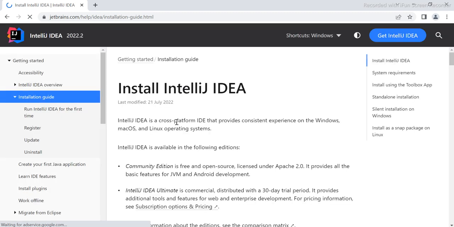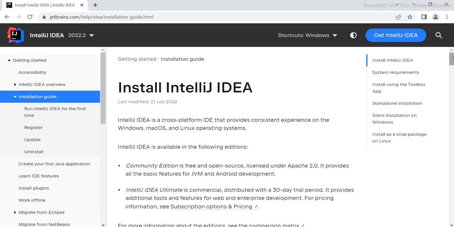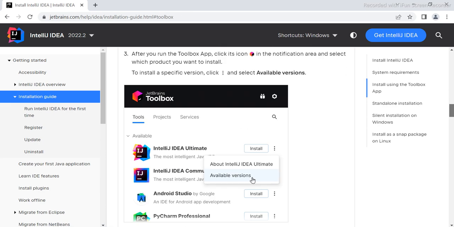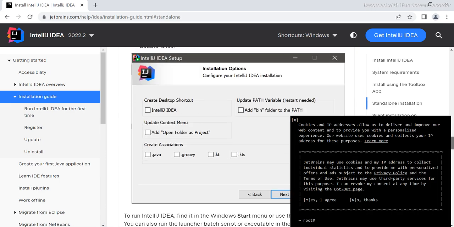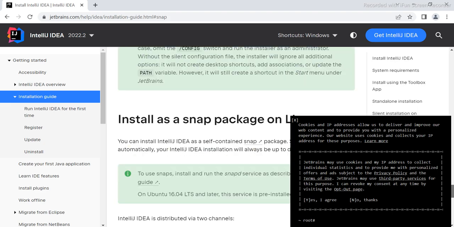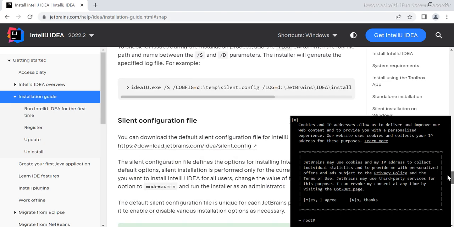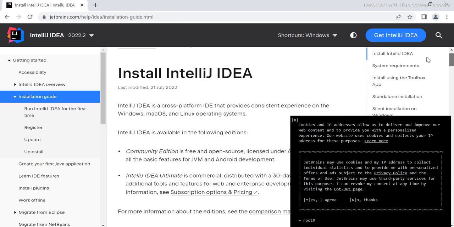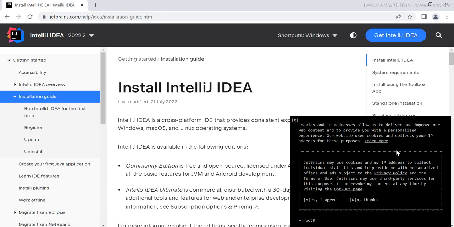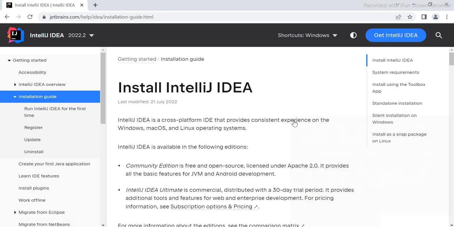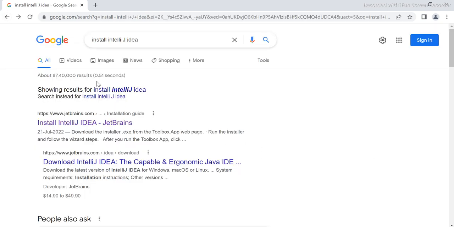Okay, let's go there. IntelliJ IDEA. Okay. I think we have to just install the community version. Okay. So let's see if we have it here. One second, guys. Okay. I go here. I think probably it is here.